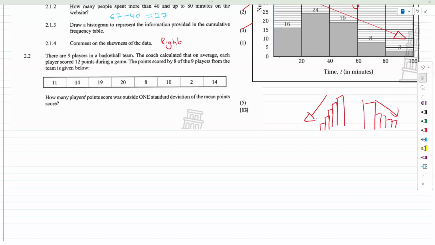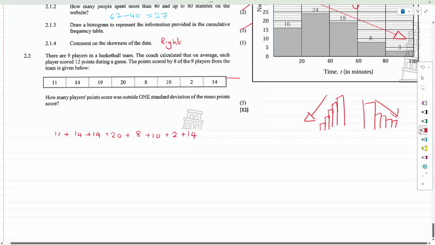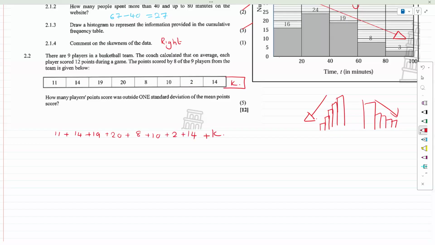Okay, guys. This is quite simple. You and I don't have to panic. We got 1, 2, 3, 4, 5, 6, 7, 8. We got 8 players, right? So what that means is you and I would say 11 plus 14 plus 19 plus 20, plus 8, plus 10, plus 2, plus 14. Now, this was 8 out of 9 players, so that means one player is not here. Let's call this player K, plus K for Keegan. So if we take that, and if we divide it by 9, we should get an answer.